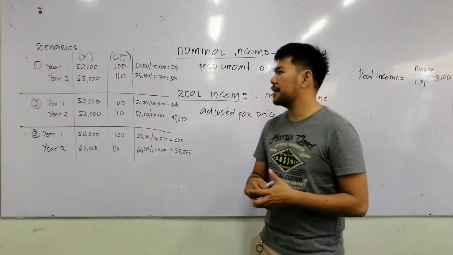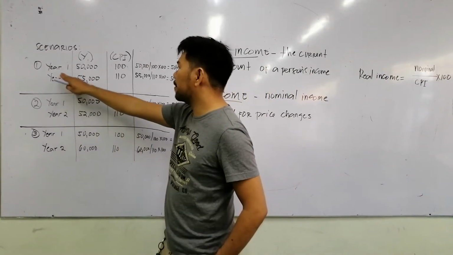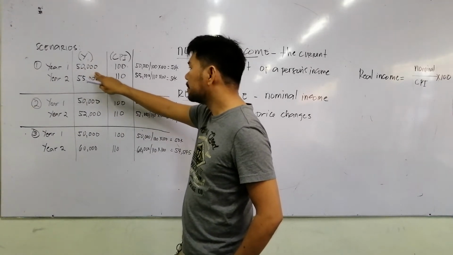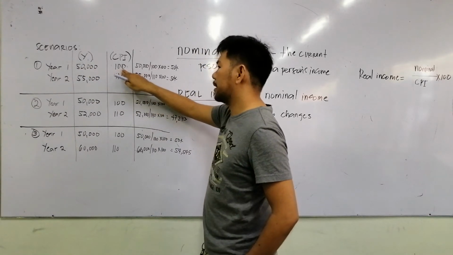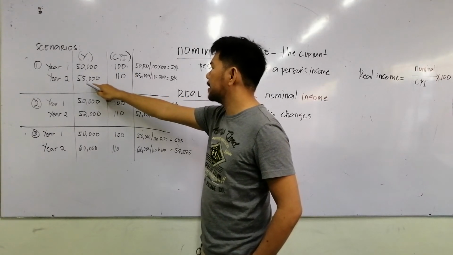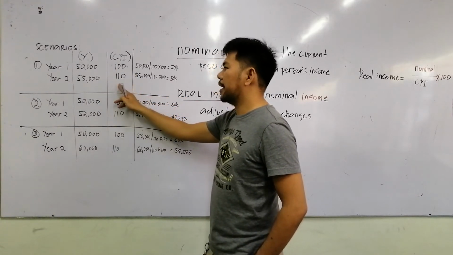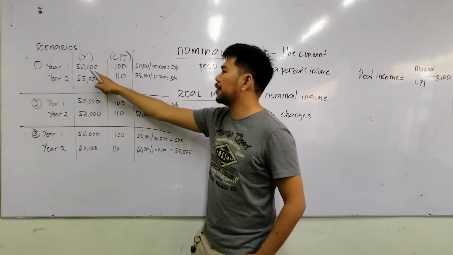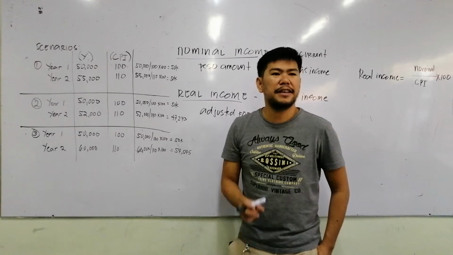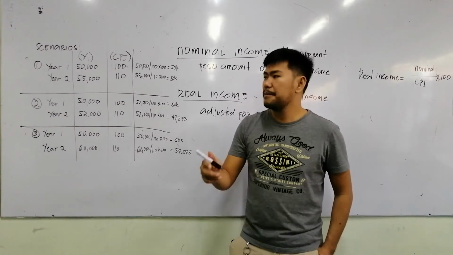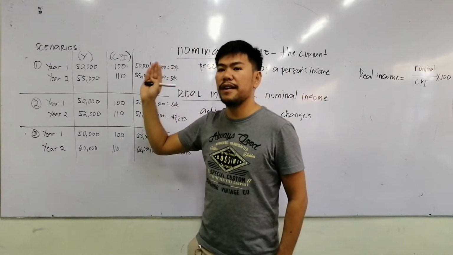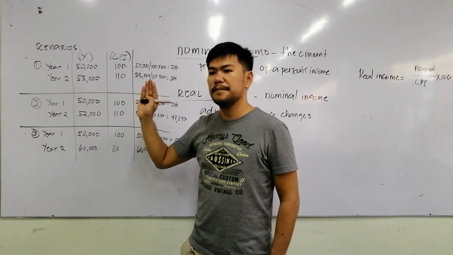Now let's have a scenario. Scenario 1. In year 1, your income is 50,000. The CPI is 100. In year 2, your income is 55,000 and the CPI is 110. So this is your nominal income. Looking at it, you're probably happy because your income has increased by 5,000. But, question, did your real income really increase?